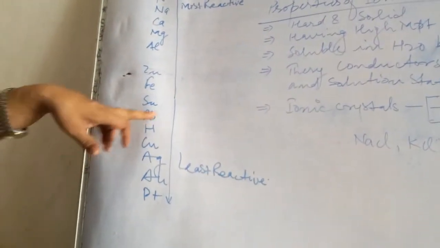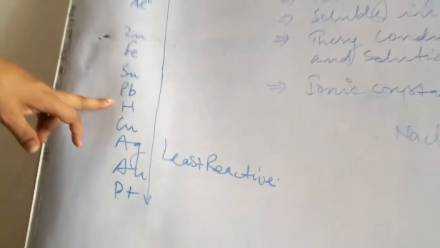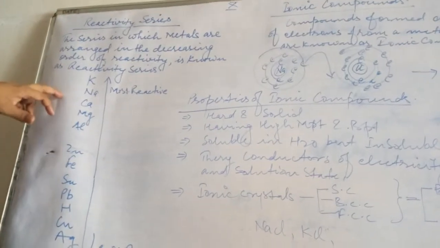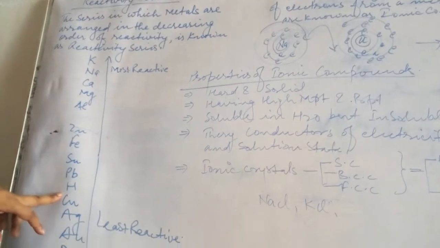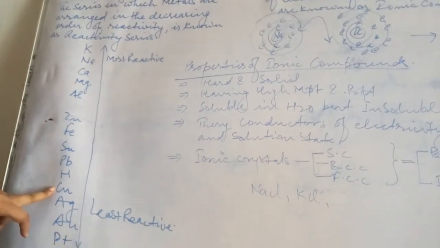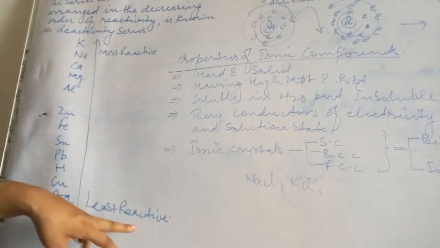Although hydrogen is a non-metal, it is written in this series. The metals which are more reactive than hydrogen are considered most reactive, and the metals written under hydrogen, copper, silver, gold and platinum, are least reactive metals.